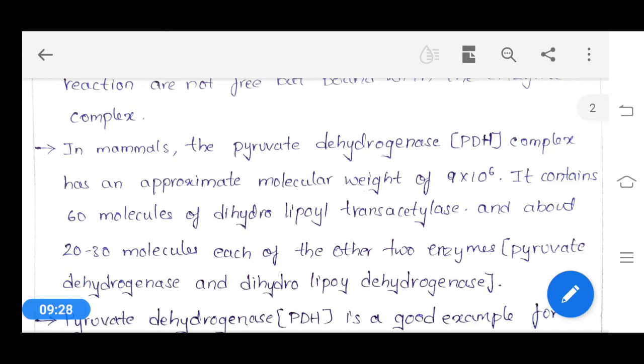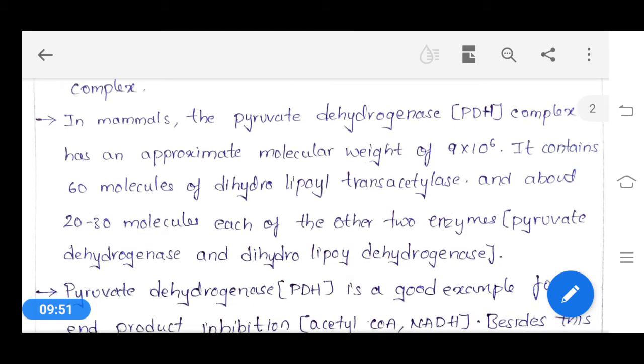As this pyruvate dehydrogenase is a multi-enzyme complex, it contains 60 molecules of dihydrolipoyl transacetylase and about 20 to 30 molecules each of the other two enzymes, that is pyruvate dehydrogenase and dihydrolipoyl dehydrogenase, are also present. Okay, that means 60 molecules of dihydrolipoyl transacetylase and 20 to 30 molecules of pyruvate dehydrogenase will be attached to each other.